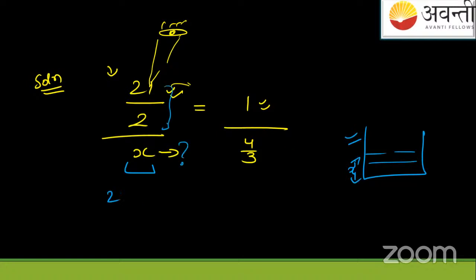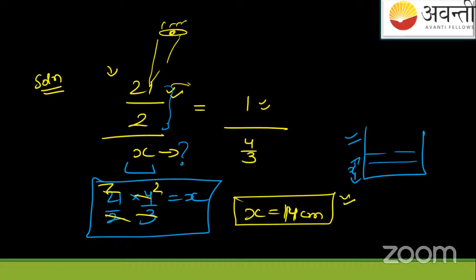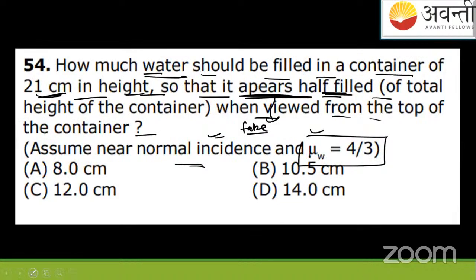Simple mathematics. 21/2 times 4/3 equals x. How much will this come? Anyone of you? 2 2 is 4, 3 7 is 21. So we get x equals 7 2 is 14 centimeter. X is 14 centimeters. Okay, we are having the option yes. So students, from this we get D is 14 centimeter, and this is the last question. Now we'll end the class.